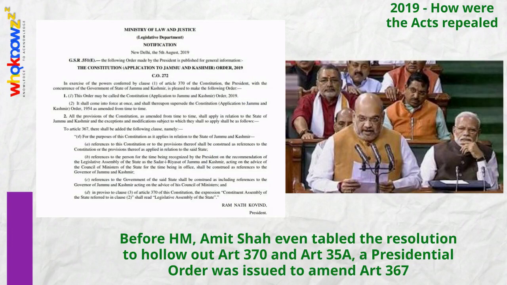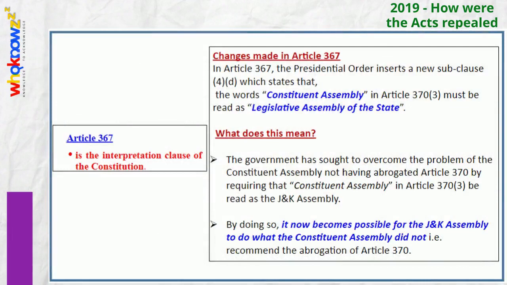First, it is important to understand Article 367. Article 367 is meant to act as a guide. It helps the interpretation of certain laws. If you are able to alter 367, in some case, you can change other provisions without having to do so directly, because you simply change their interpretation. It is to this article that the presidential order adds a new clause to help interpret provisions applicable to the state of Jammu and Kashmir.